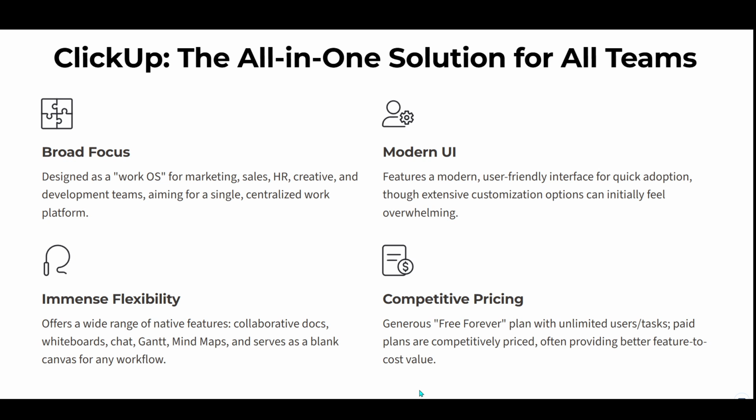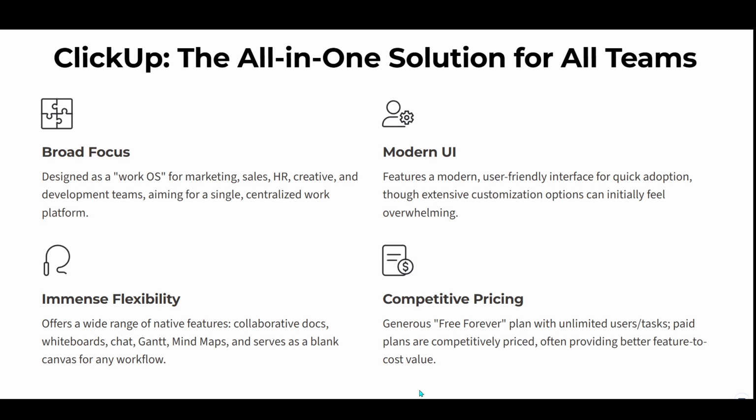The major benefit of ClickUp lies in its immense flexibility. It operates like a blank canvas, allowing users to create any workflow they desire. It includes a wide array of native features such as collaborative documents, whiteboards, chat functions, and various views, including Gantt charts and mind maps. As for pricing, ClickUp offers a very generous free forever plan that includes unlimited users and tasks. Its paid plans are also competitively priced, often providing better feature-to-cost value for general business teams.